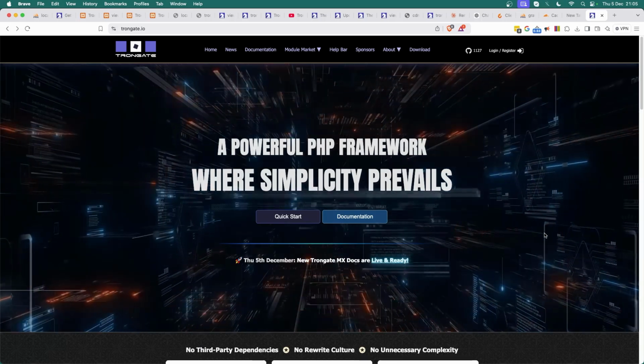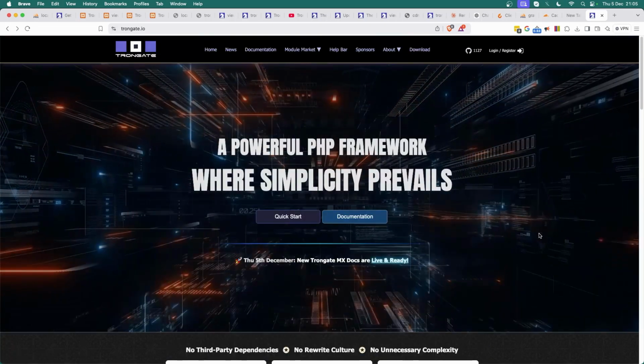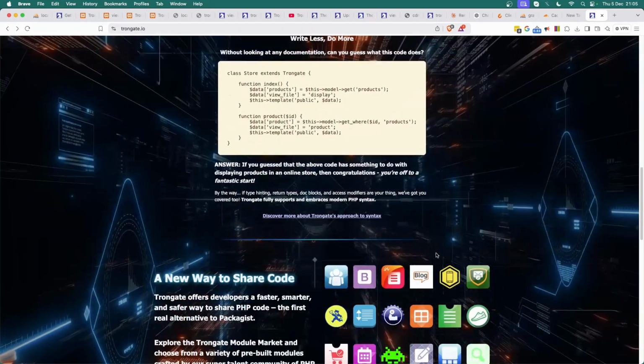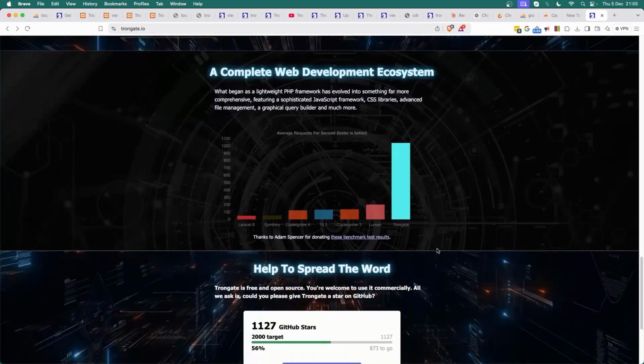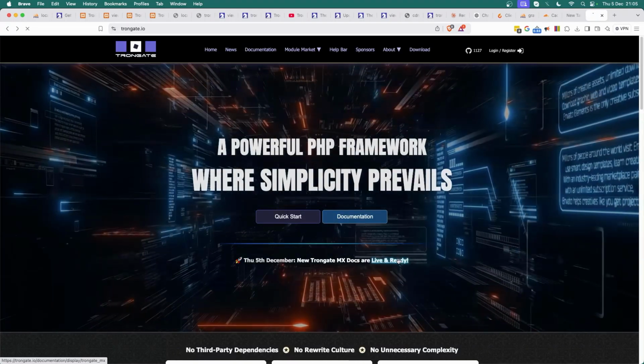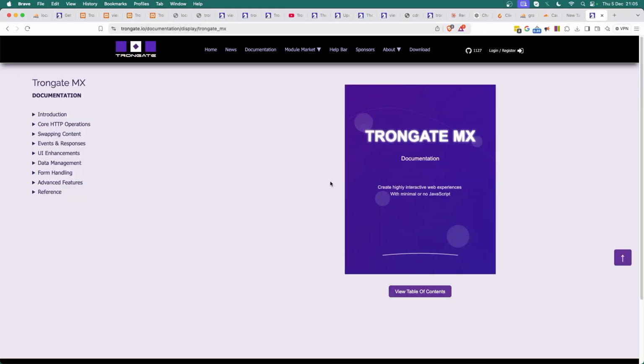The documentation for Trongate MX is now up, finally, and what about this beautiful new homepage? Isn't that far nicer than what we had before? I mean, it's kind of similar, but I think it's a bit better. Anyway, new docs, folks, that's right, new docs, and we're talking about Trongate MX.